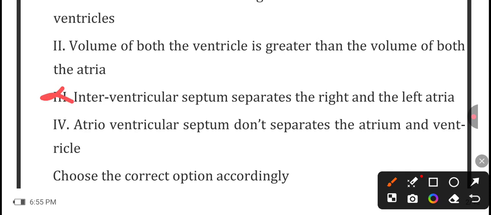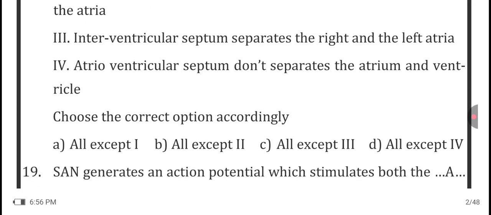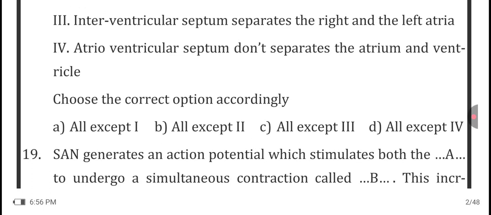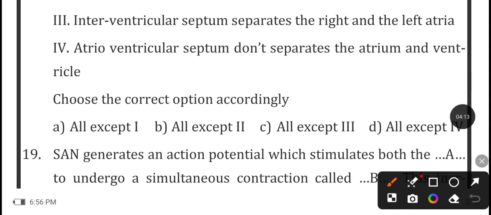Now the next statement is, atrioventricular septum does not separate the atrium and the ventricle. This is also the wrong statement, because the atrioventricular septum separates the atrium and the ventricle. So the correct statement here is only option number 2, volume of both the ventricles is greater than the volume of both the atria. Choose the correct option according to all except 2 is wrong statement. So here the correct option is option number B.